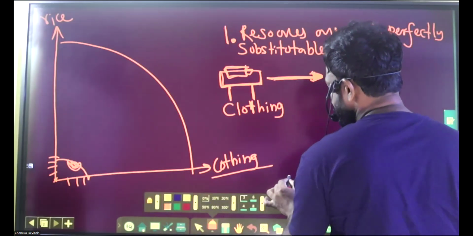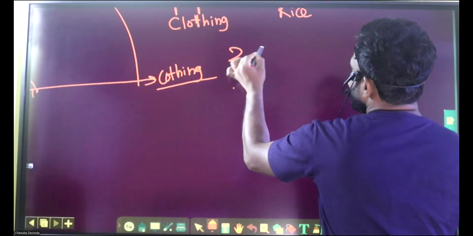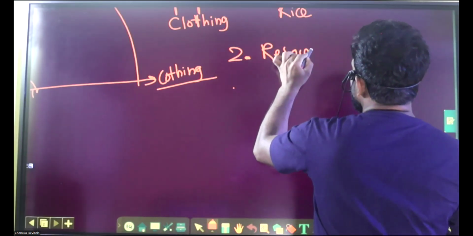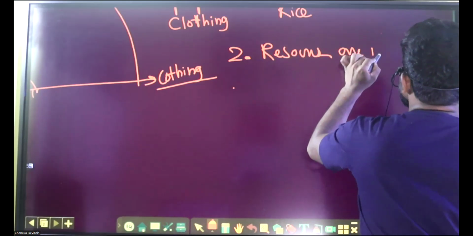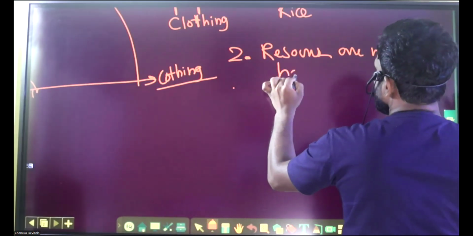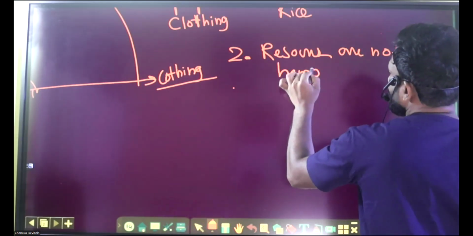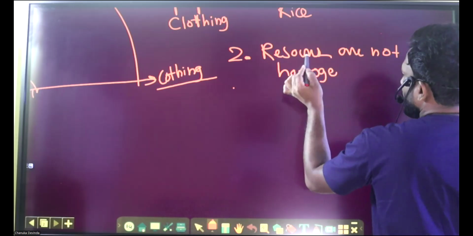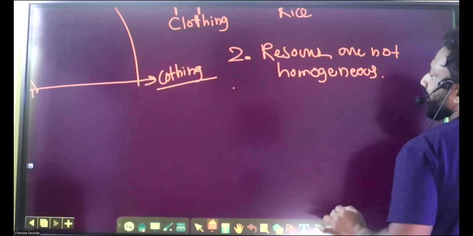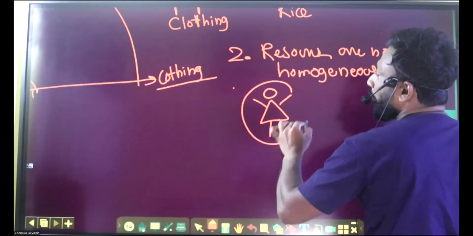Second reason, resources are not homogeneous, right? That means resources are heterogeneous. They are not all the same. Let's take a labor we utilize for the clothing industry.